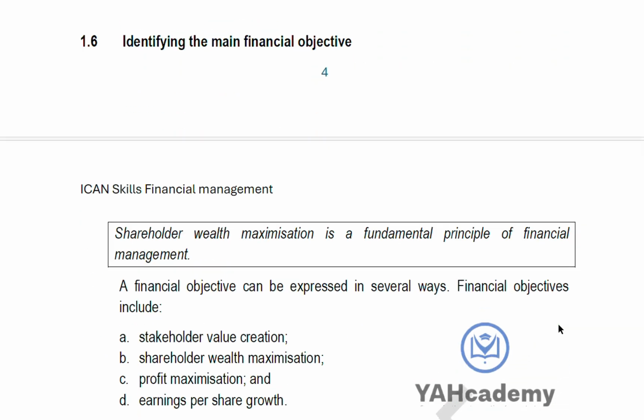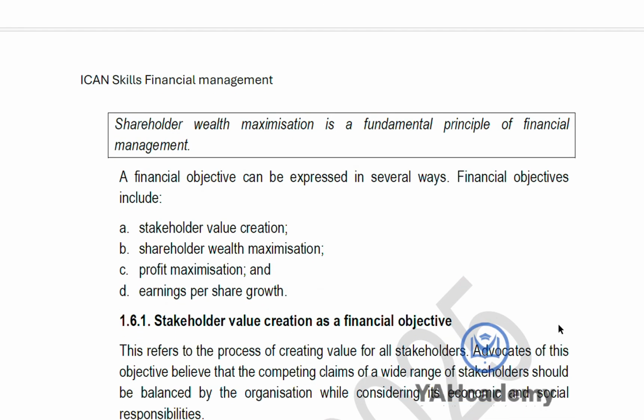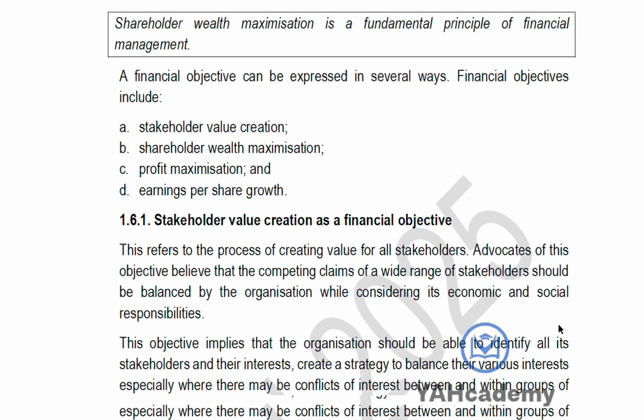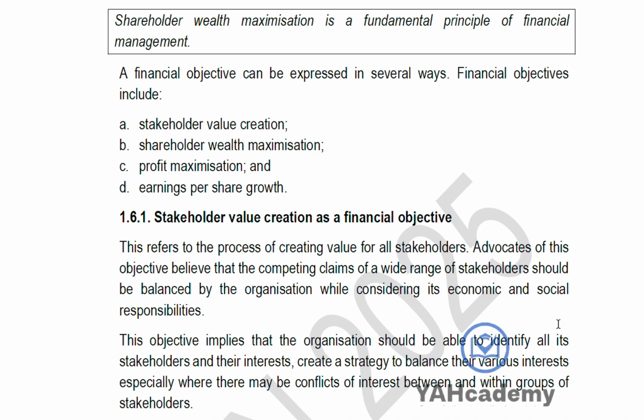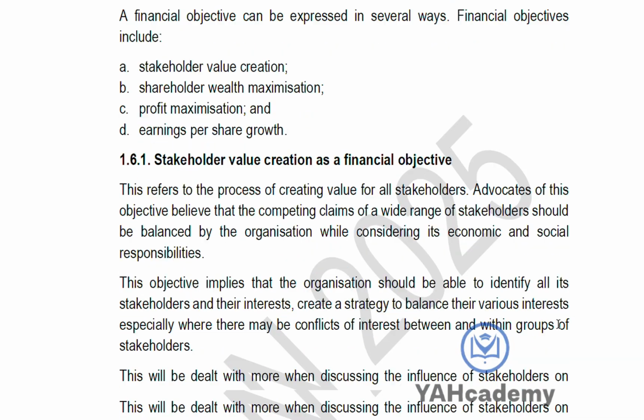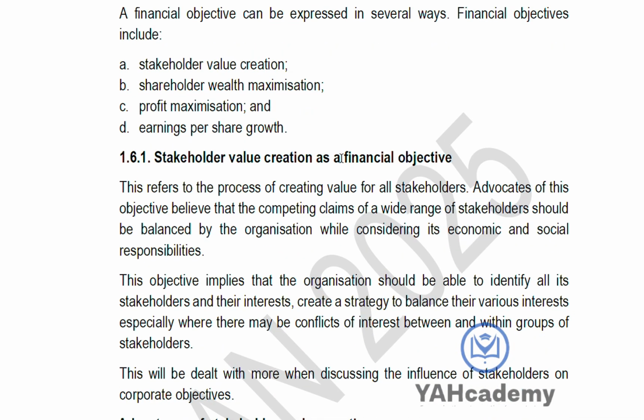Then how do we identify this primary objective? Let's look at it. We have 4 ways in which we can express financial objective. For you to say our financial objective has been met, we have 4 major ways. One, stakeholder value creation. Two, shareholder wealth maximization. Three, profit maximization. And four, earnings per share growth. Don't forget that the fundamental principle of financial management is shareholder wealth maximization. However, there could be other financial objectives, which are these other 3 that we have.